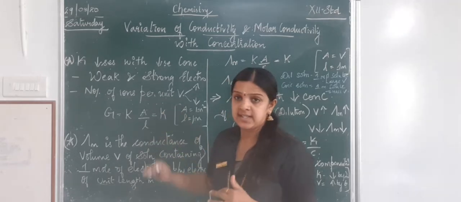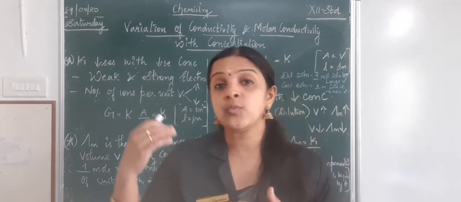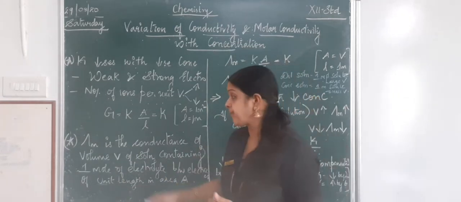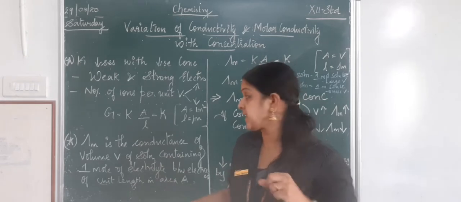Now this is with conductivity. But will the same thing happen with molar conductivity? No, this is a different scenario. What is the situation in molar conductivity?